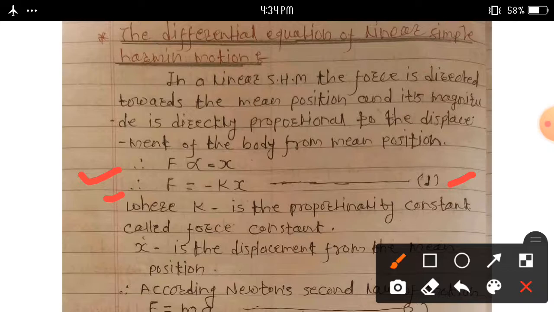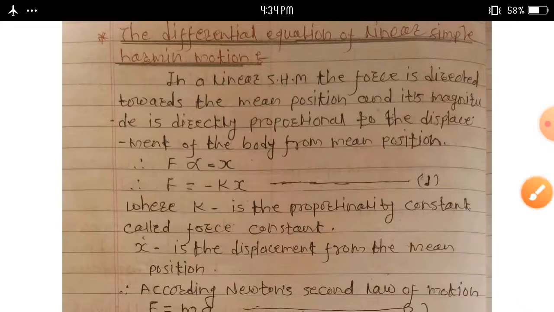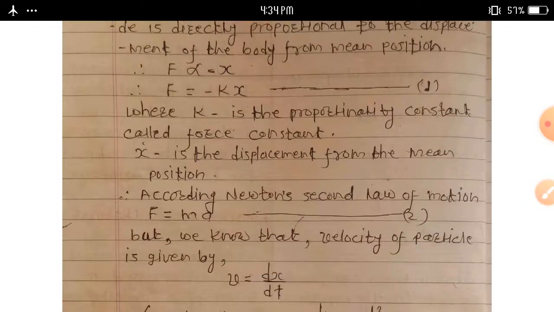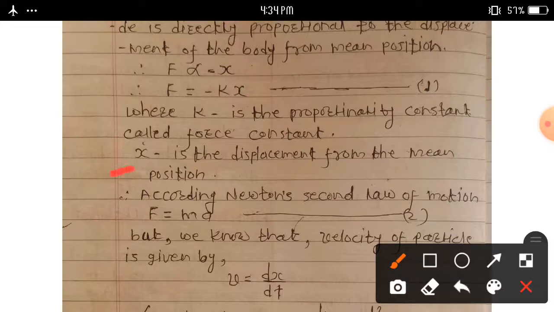K is equal to F upon x. Take magnitude, then we can calculate the force constant. Here x is the displacement from the mean position. According to Newton's second law of motion, F is equal to ma. Force is equal to mass into acceleration.